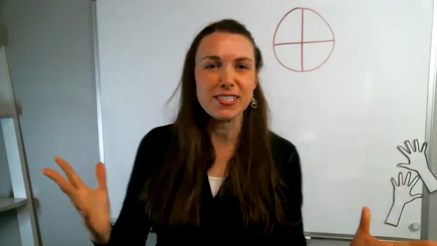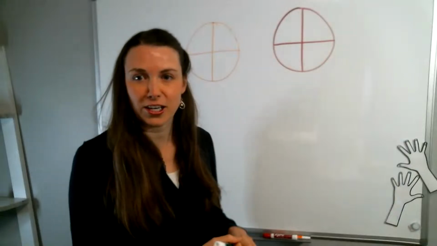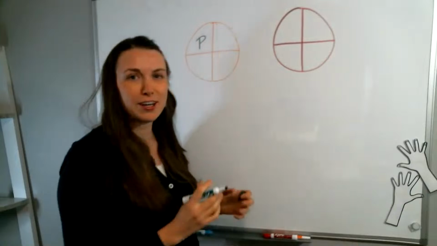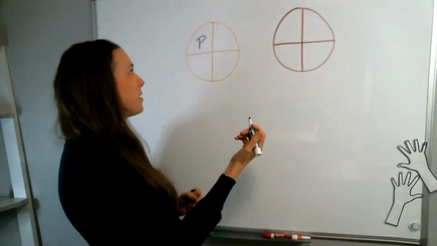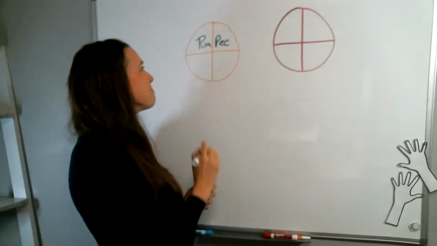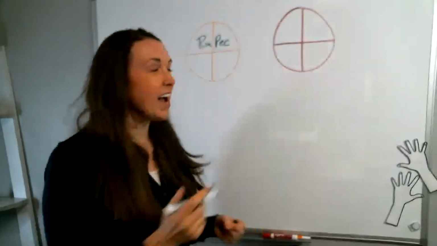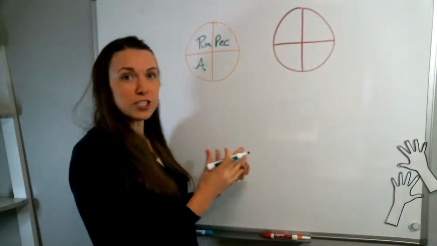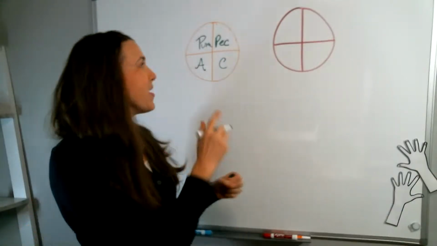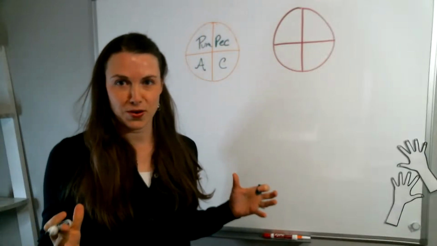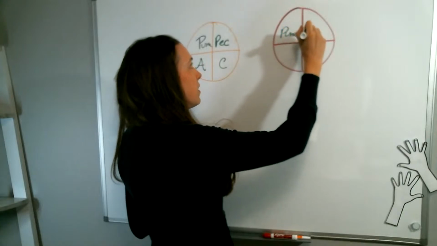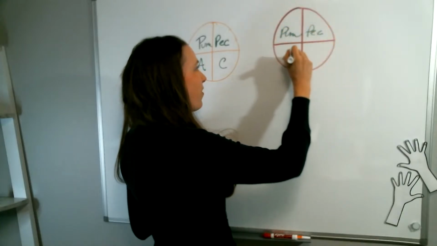Okay, so we're going to take a look here. I have two pies here. My favorite pie is pumpkin pie, so I'm going to put a P here for pumpkin, but I also really like pecan, so I'm going to put a pec there. I also really like apple pie. And we're just going to say cherry pie. It's not something I normally have on Thanksgiving, but we're going to say it is. So here we have our four different pies. Let's take this pie and we're going to do the same one over here. Pumpkin, pecan, apple, and cherry.